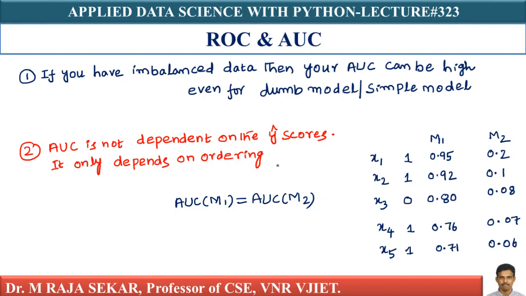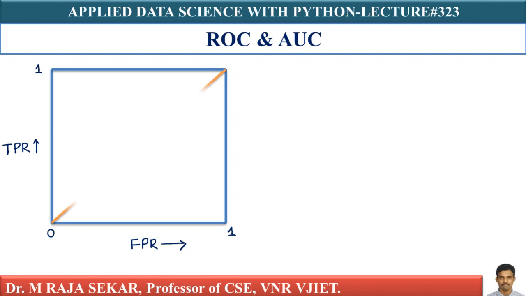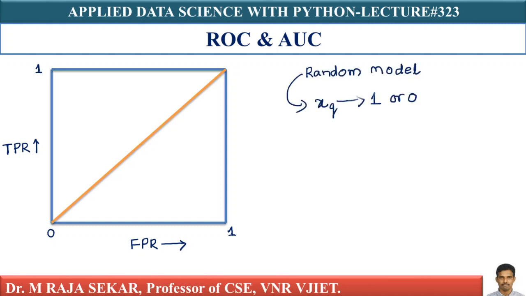That is the second property. What about my third property? If you have a binary classification dataset where, given a point xq, the model randomly decides whether it is 1 or 0, such a model is called a random model. It is not dumb, it is random. It does a coin toss and decides whether it is class 1 or class 0.